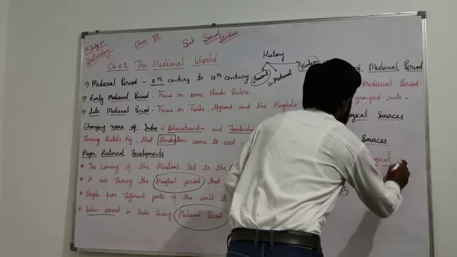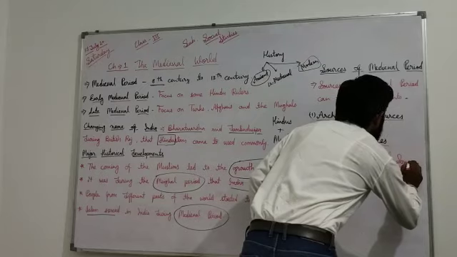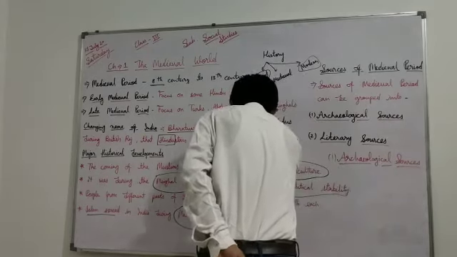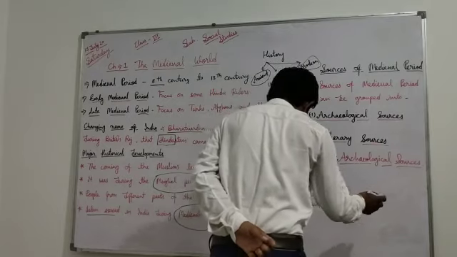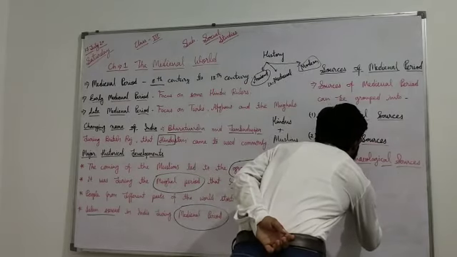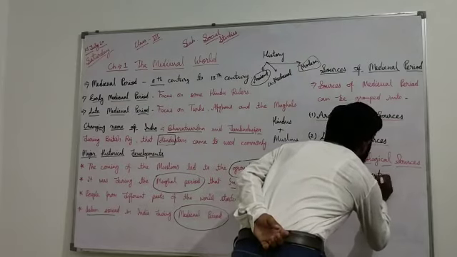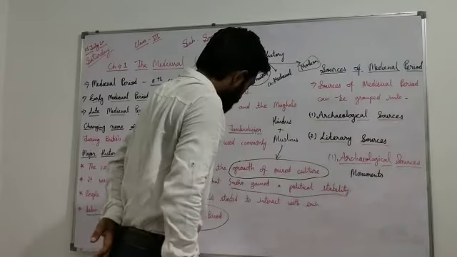If we talk about archaeological sources, then at first we talk about monuments.